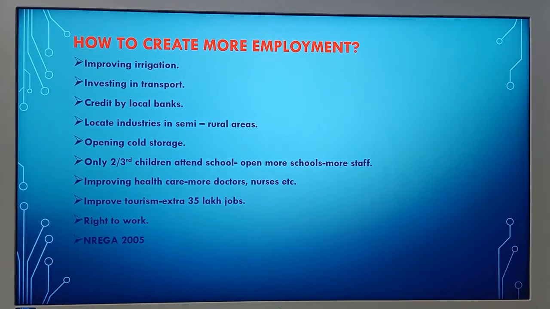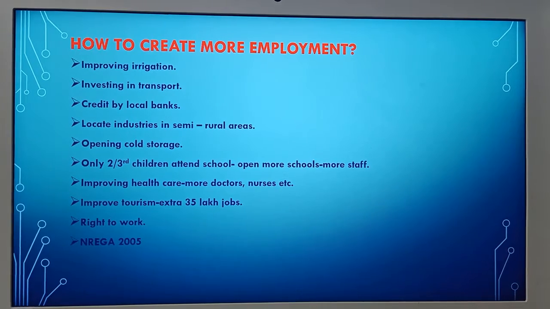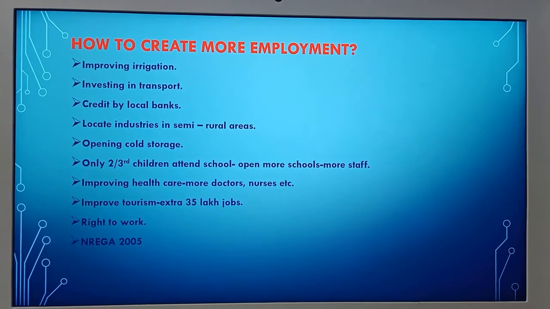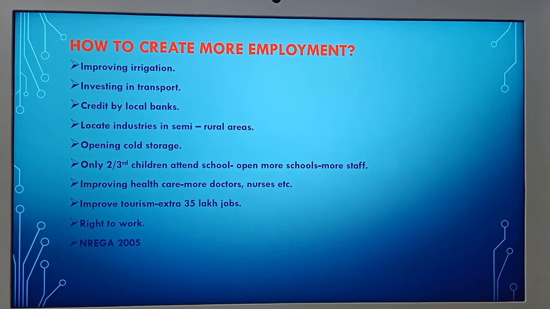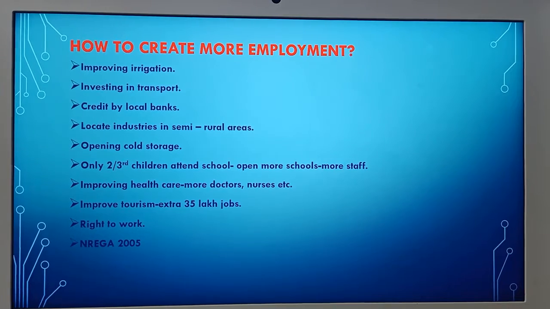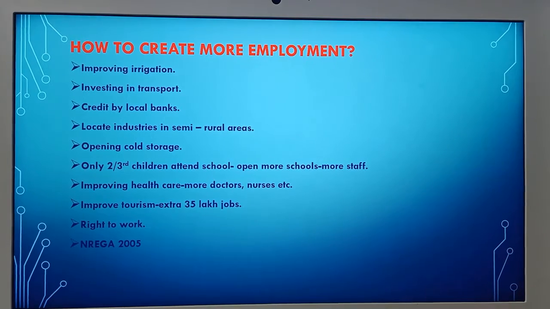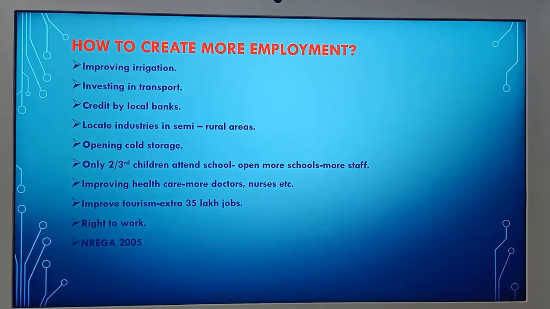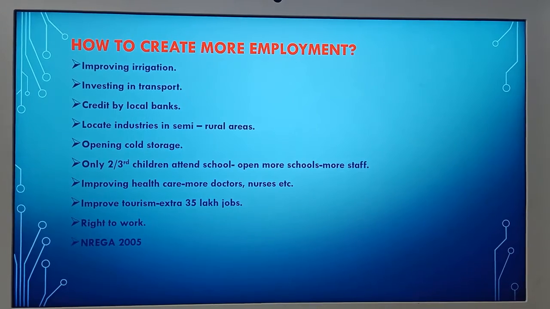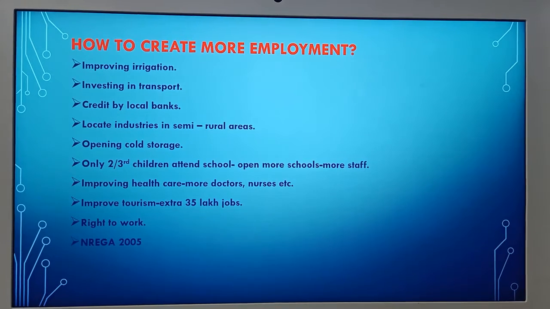Then next point, investing in transport. If the government invests some money in transportation and storage of crops or makes better rural roads so that mini trucks reach everywhere, several farmers can continue to grow and sell these crops. This activity can provide productive employment to not just farmers but also others such as those in services like transport or trade.